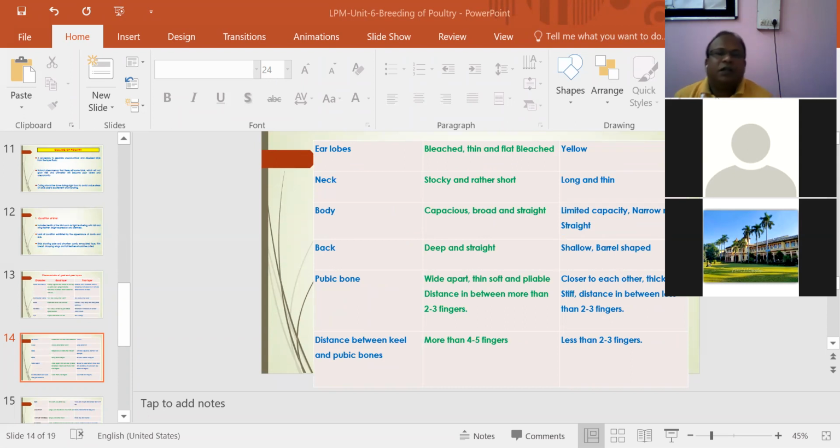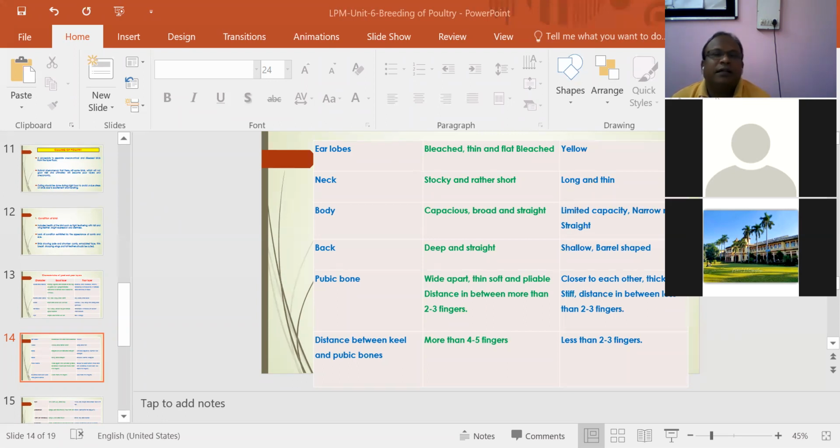Earlobes in a good layer are bleached, because the pigment is extracted and goes into the egg. That should be thin, flat, and bleached. In a poor layer, it should be yellow, because they are producing fewer eggs, and there is minimum chance of transfer of the yellow pigment, xanthophyll, from the body of the hen to the eggs.